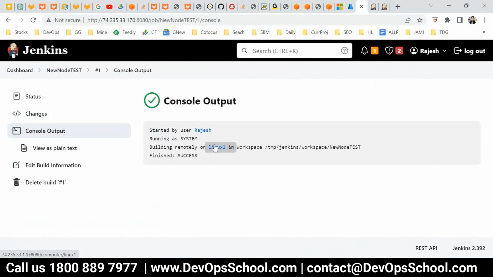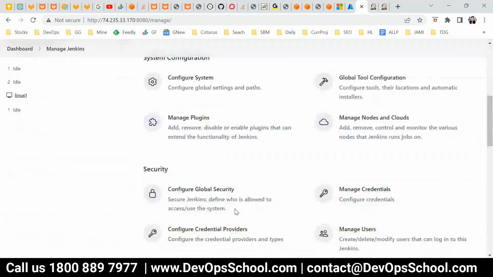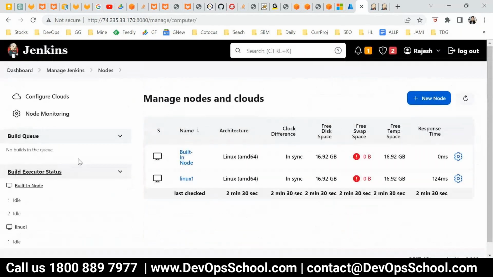you have to add the worker. Now if you want to add more workers, so many options are available in Jenkins, plenty of them. Here you can add a cloud, so automatically the instance will be created and automatically will be destroyed also. So here you can configure the cloud.